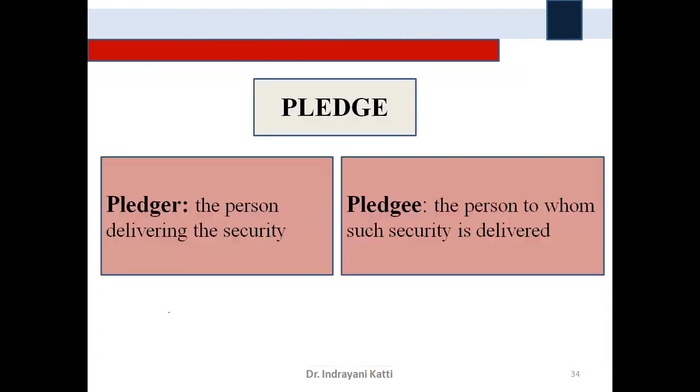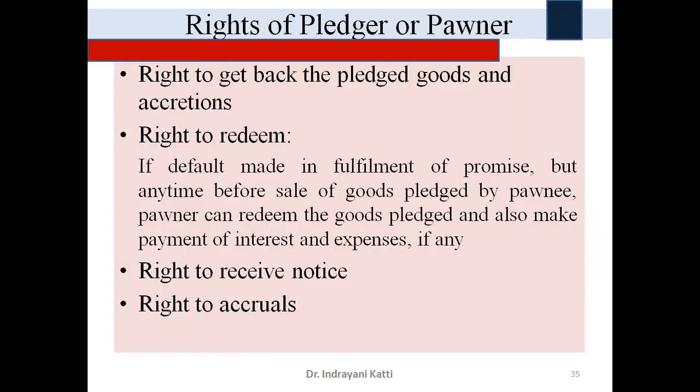So there are two parties: the pledger and the pledgee. The person delivering the security is called the pledger. The person to whom such security is delivered is called the pledgee. In simple terms, we learn that there are two parties, pledger and pledgee, and you have also learned the meaning of pledge.